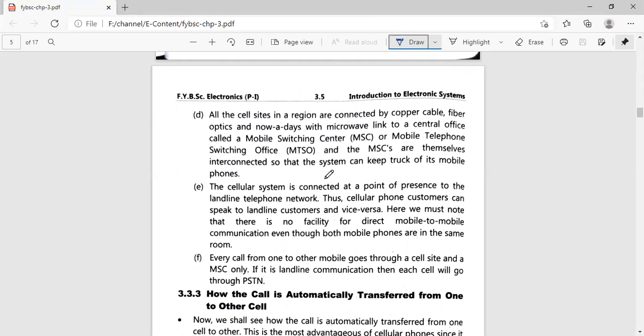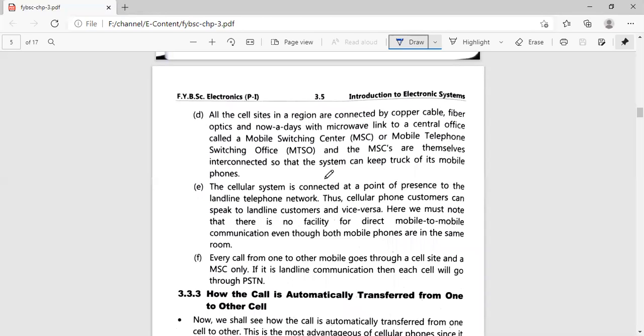Each cell has its own central office, and that central office is called the mobile switching center, MSC, or mobile telephone switching office, MTSO. The MSCs are then themselves interconnected so that the system can keep track of its mobile phones. For example, each cell has its own MSC, or MTSO.